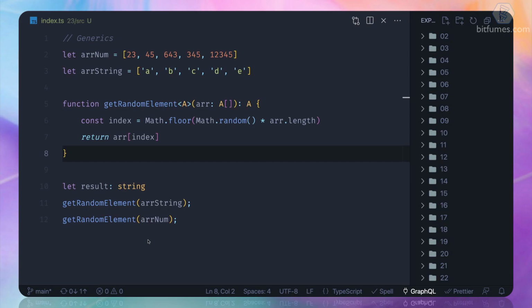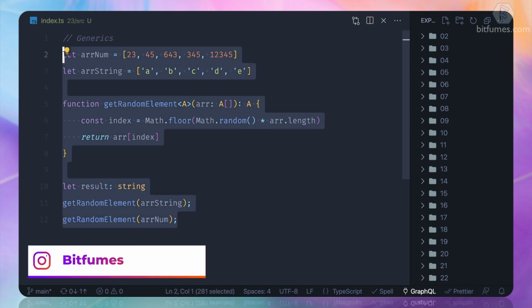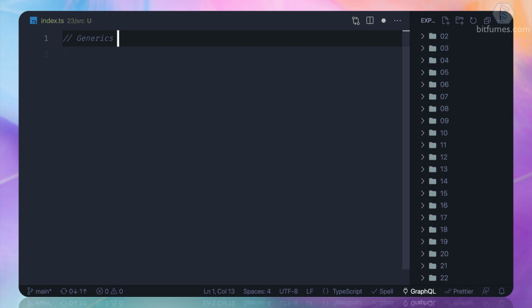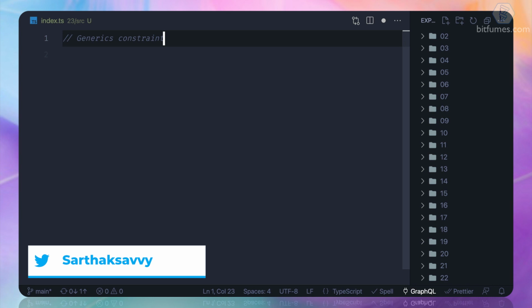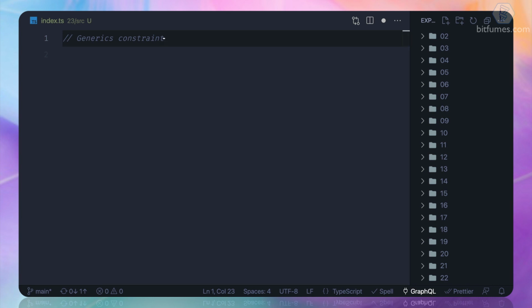In the last episode, we saw this generics, but let's extend this generic concept and see how we can use generics with constraints. And what is it? Let's now see. So I'm going to just remove everything and say it's a generic constraint. Is it right? I don't know, but we are going to learn about constraints.